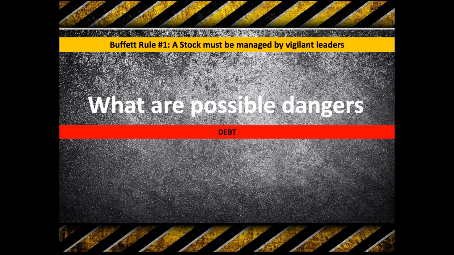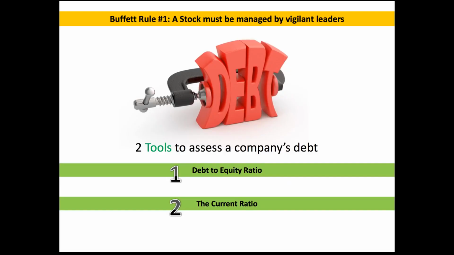So what are the potential dangers when you're managing or running a company? And as an owner of a company, which you would be as a stockholder, the thing you've got to really watch out for is debt. So that's what we're really going to be talking about in this lesson as we talk about Warren Buffett's first rule. And we have 2 quick tools at our disposal for determining an acceptable level of debt for a company. The first tool is the debt-to-equity ratio. And the second tool is the current ratio.